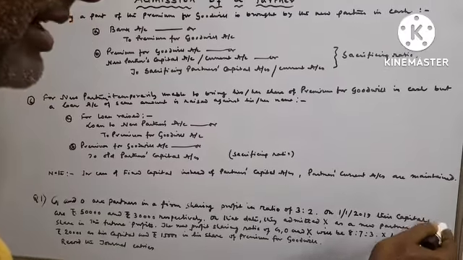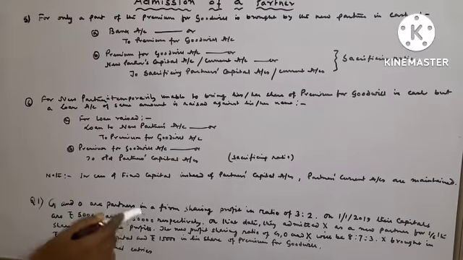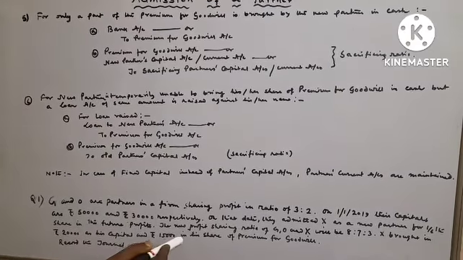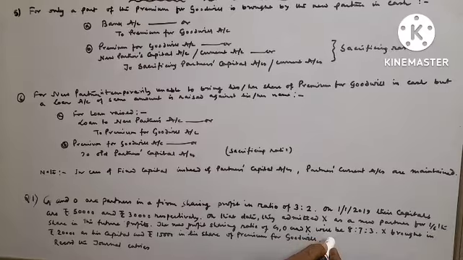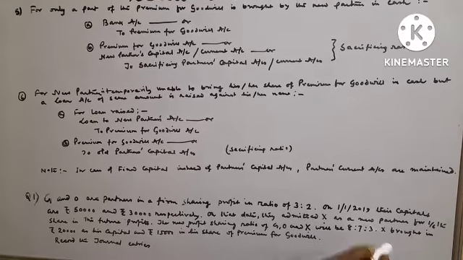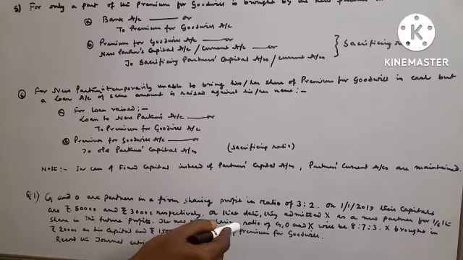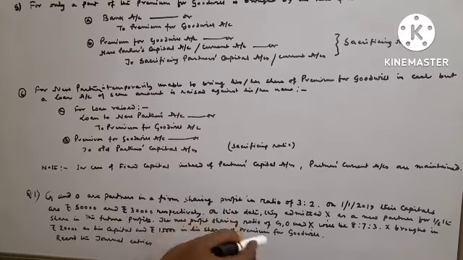New partner getting 1/6 share in the future profits. The new profit sharing ratio of G, O and X will be 8:7:3. So, new profit sharing ratio given in the question is 8:7:3. X brought in rupees 20,000 as his capital and rupees 15,000 as his share of premium for goodwill.